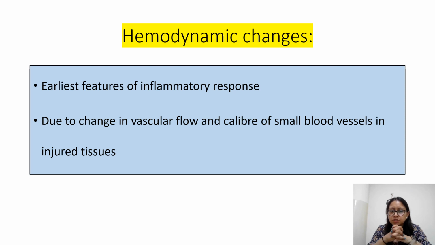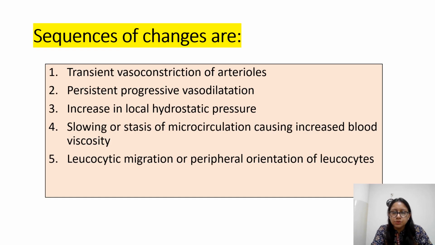How does it occur? This is due to the change in vascular flow or caliber of small blood vessels in the injured tissue. Under hemodynamic changes, you have a certain sequence of changes, okay? So what will those changes be? First, when injury happens, in the arterioles there will be a transient vasoconstriction. Transient means for a very short period, the arterioles will undergo vasoconstriction. After that, in the second step, it will be persistent progressive vasodilatation. Okay? Then the third step is increase in local hydrostatic pressure.